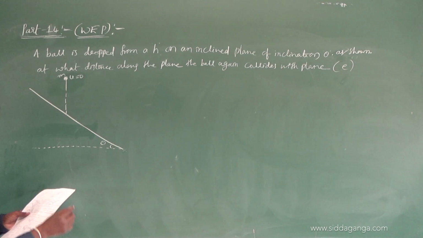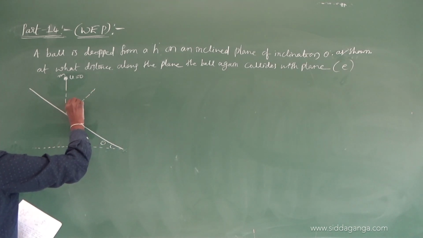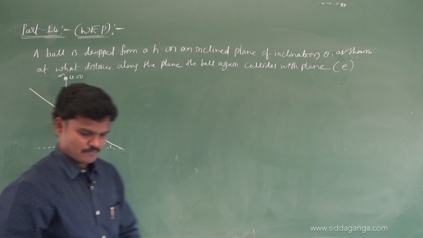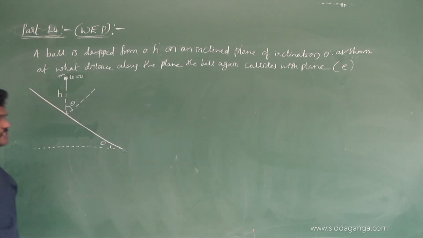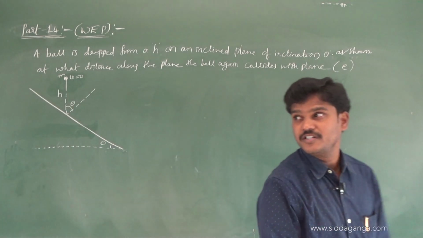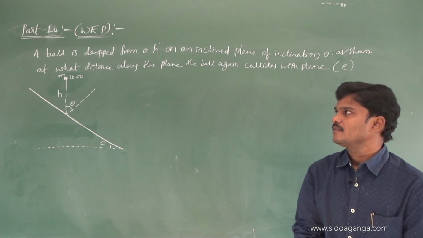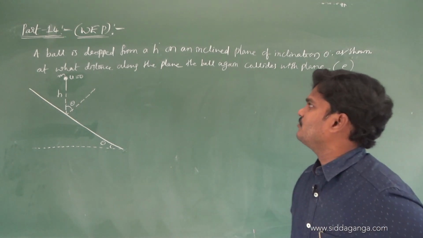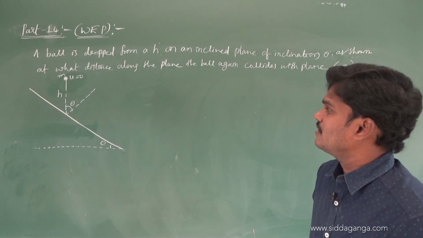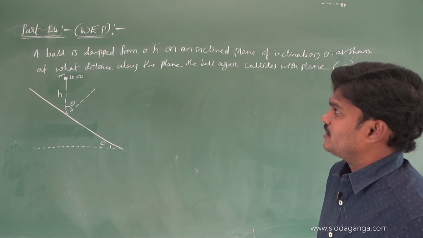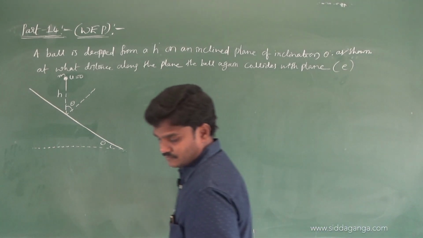It is going to strike here. This is the normal. Yeah, the ball falls from what height? H. Read the question twice. This is also not an easy question. So this is also one of the JEE level questions. A ball is dropped from a height h on an inclined plane of inclination theta, as shown in the figure. At what distance along the plane does the ball again collide with the plane?